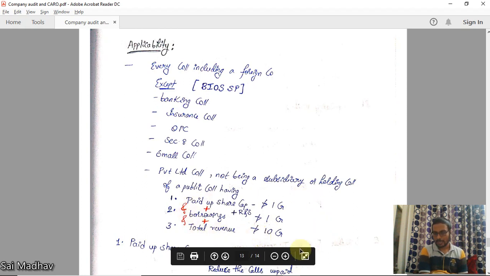This is all combined condition. You can see 'and' is given in the definition. If all of this is satisfied, CARO need not be applicable. However, if any one of the limits is crossed, then CARO is applicable.